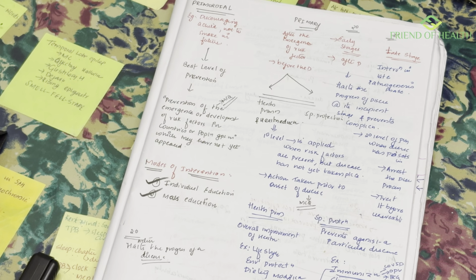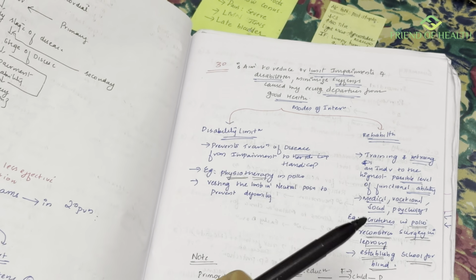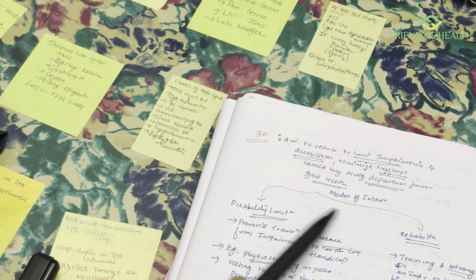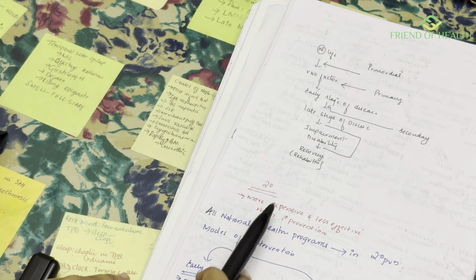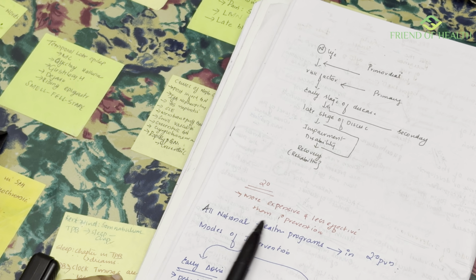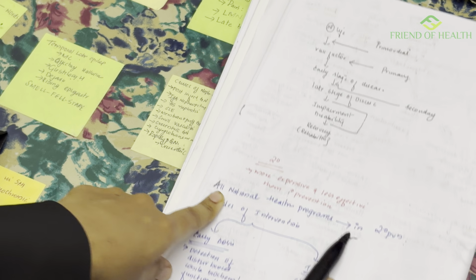Now the tertiary level is intervention in the late pathogenesis phase, that is, disability limitation and rehabilitation. These examples and modes of intervention are important. Secondary prevention is more expensive and less effective than primary prevention. All national health programs come under secondary prevention; this is important, this is an MCQ.